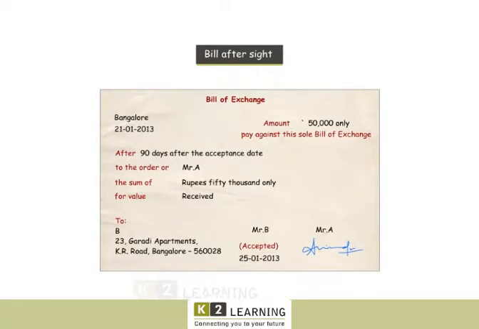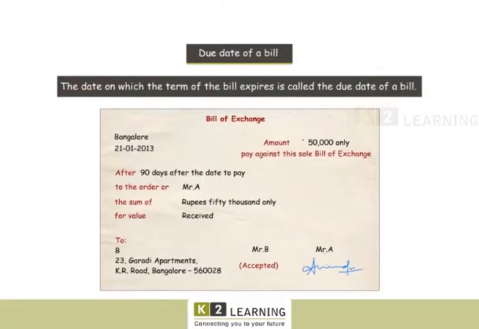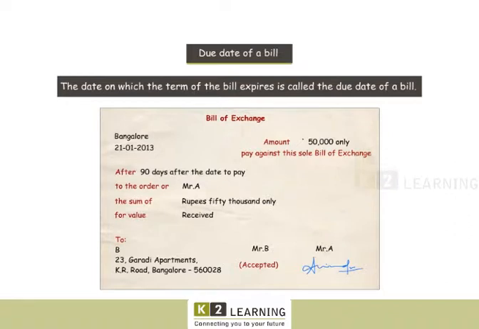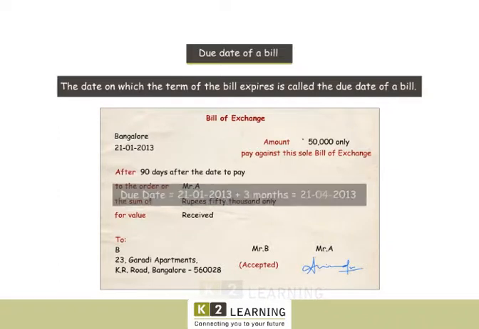For example, if a bill is drawn on 21st January and accepted by the drawee on 25th January, the term of the bill commences on 25th January, which is the date of acceptance of the bill. 5. Due date of a bill. The date on which the term of the bill expires is called the due date of a bill. Due date is the date of drawing the bill plus the term of the bill.